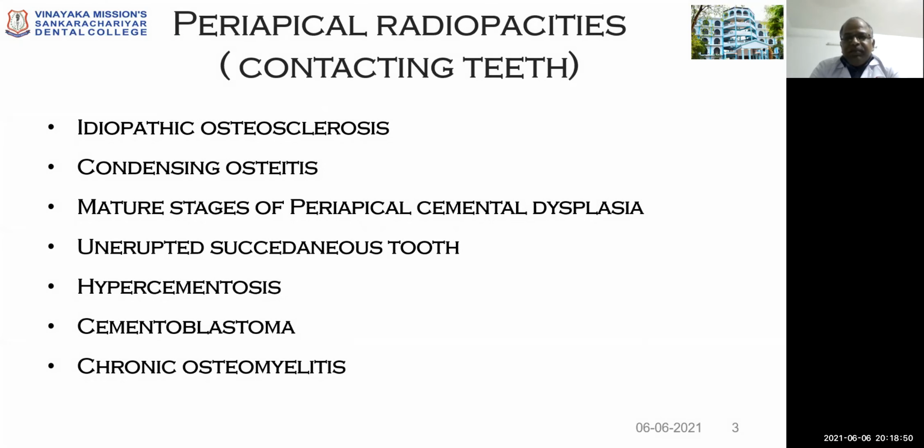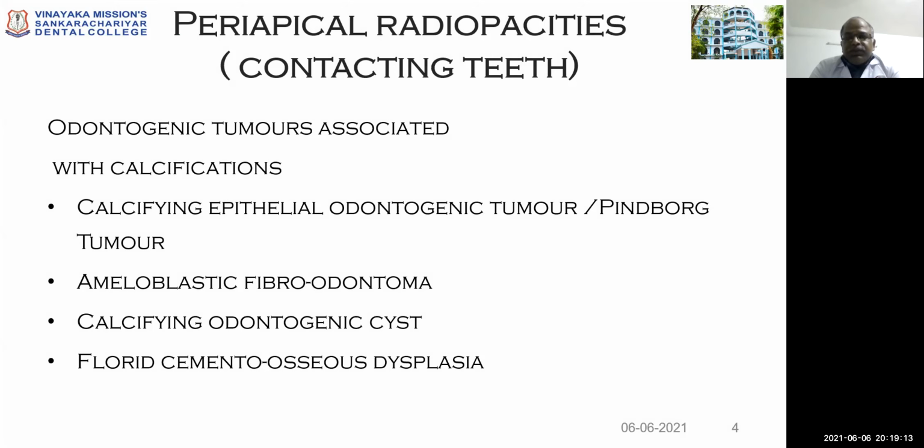Coming to the classification, periapical radiopacities contacting the teeth include idiopathic osteosclerosis, condensing osteitis, mature stages of periapical cemental dysplasia, unerupted succedaneous tooth, hypercementosis, cementoblastoma, chronic osteomyelitis. Some of the odontogenic tumors that are associated with calcifications include calcifying epithelial odontogenic tumor, also called the Pindborg tumor, ameloblastic fibro-odontoma, calcifying odontogenic cyst, and florid cemento-osseous dysplasias.